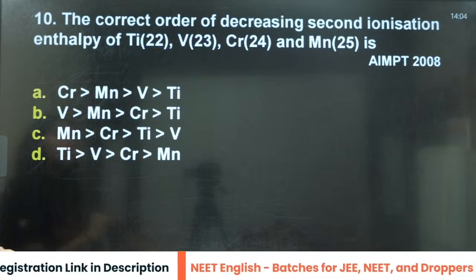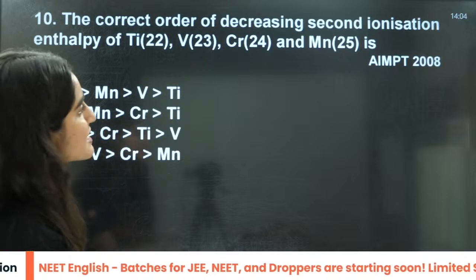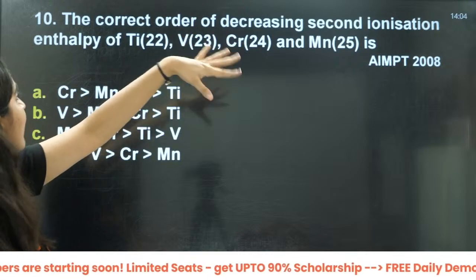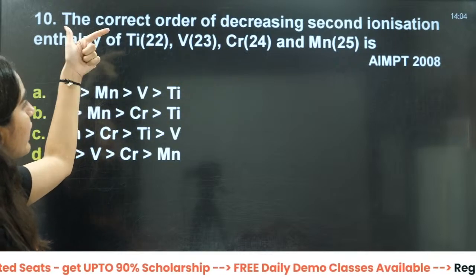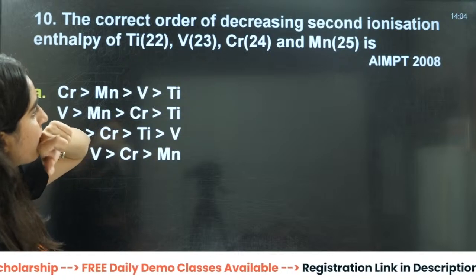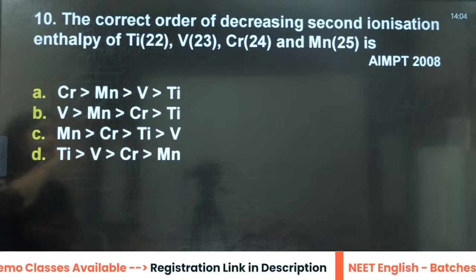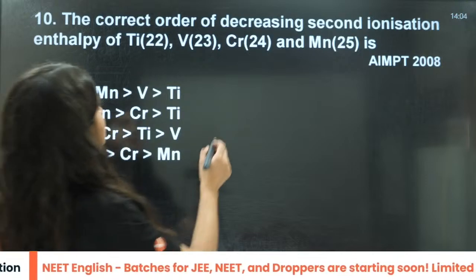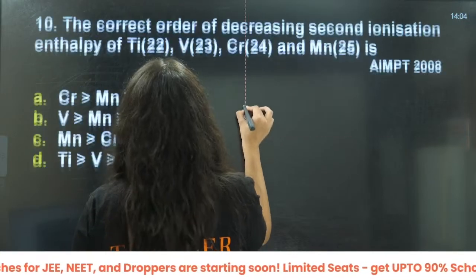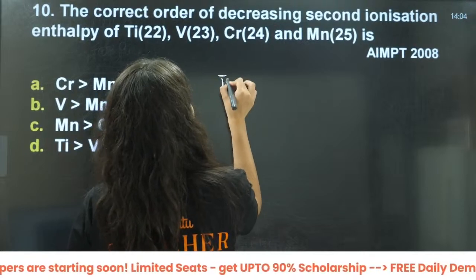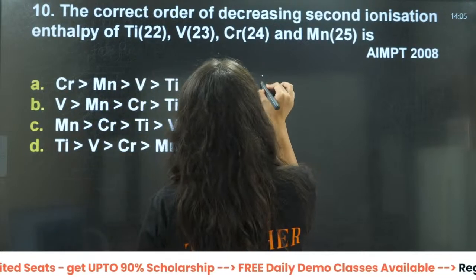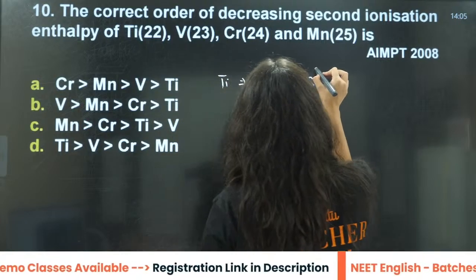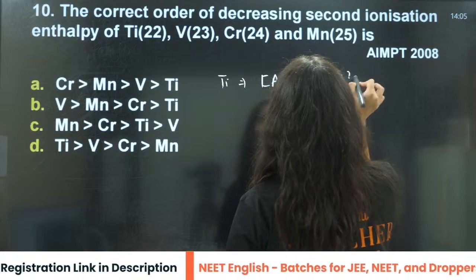The correct order of decreasing second ionization energy they are talking about. Okay, titanium, vanadium, chromium and manganese. Second ionization energy they are talking about, right? First we need to write the electronic configuration of these. Titanium will be 22, that is argon 18, 4s2, 3d2, right?